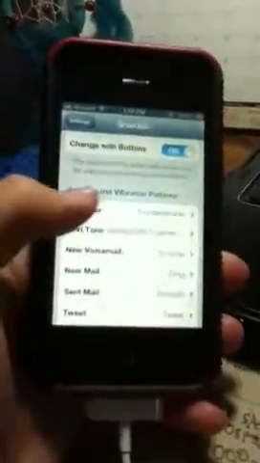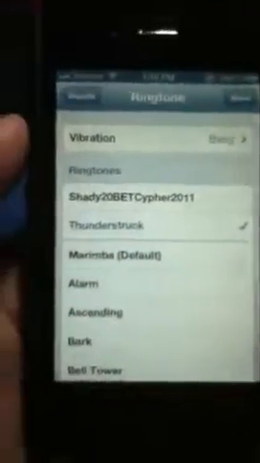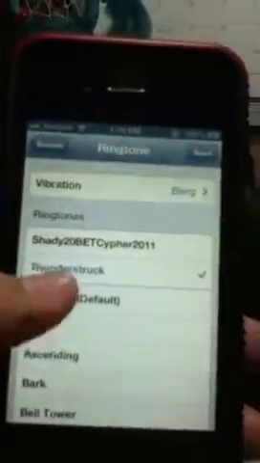There's the first one here, which is $2. You can make a 40-second ringtone on this one. And then on the free version you can only make a 20-second ringtone. I'm cheap, so I bought the free one, and I made 2 ringtones so far. You can see right here, it'll be separated by a line.